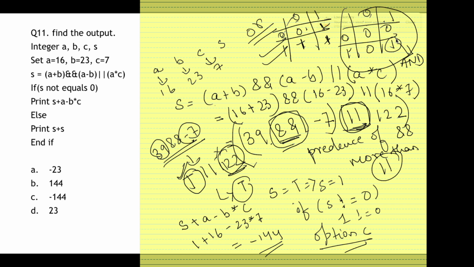You just need to remember that. Always remember, when there is a comparison and your output is true, like S we got as true, but the comparison was whether S is equal to 0 or not, always convert this true value into an integer. True is always 1 and false is always 0, so always convert this.